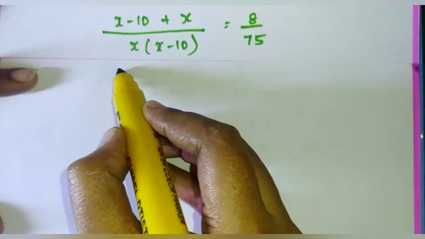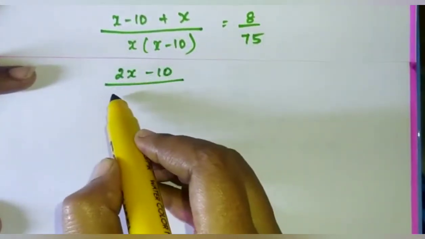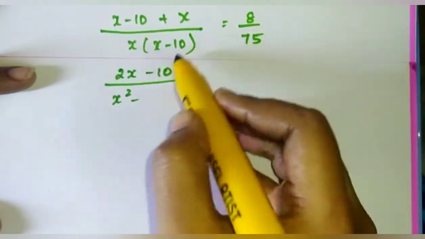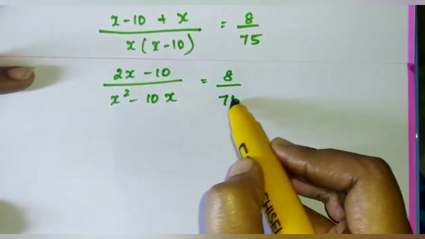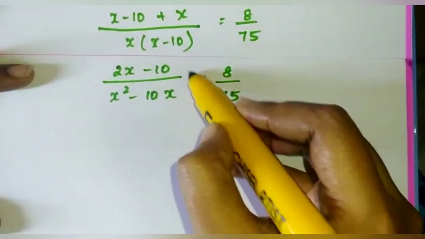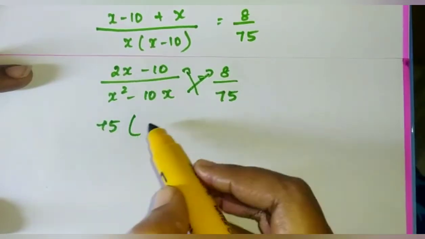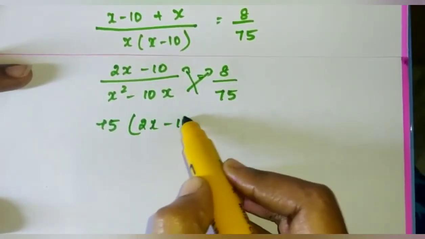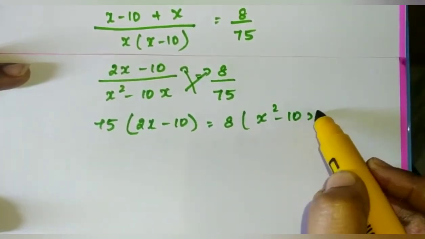x plus x is 2x minus 10 divided by, multiply inside the bracket, x square minus 10x is equal to 8 divided by 75. Now cross multiply 75 into 2x minus 10, 8 into x square minus 10x.